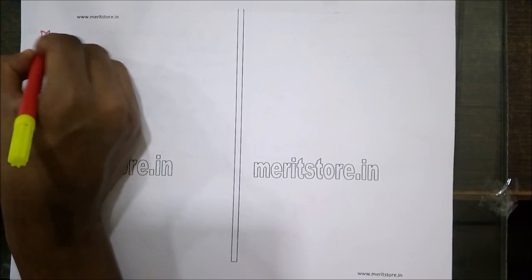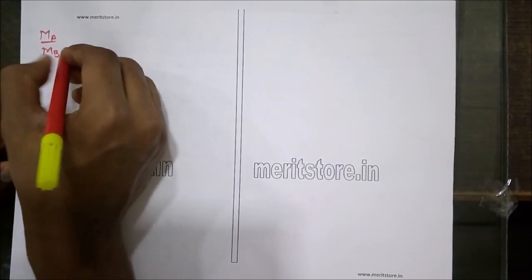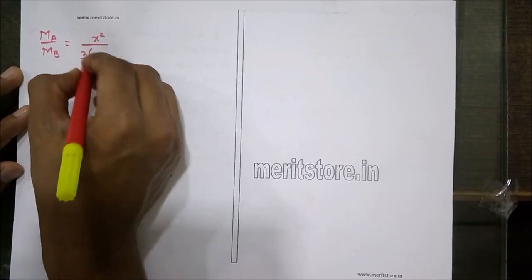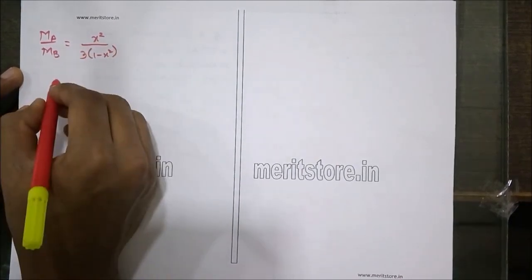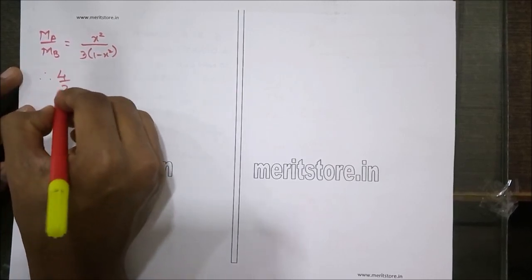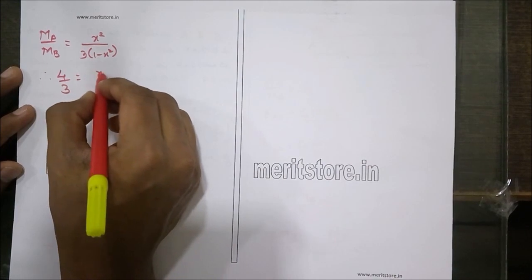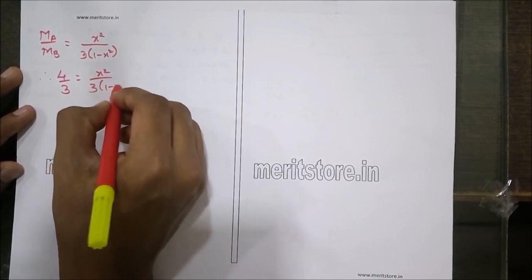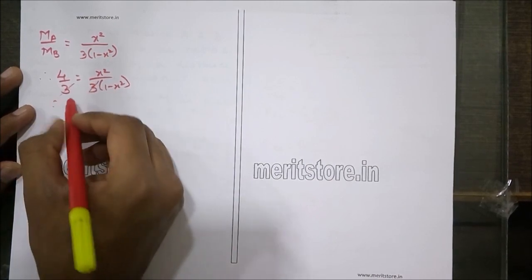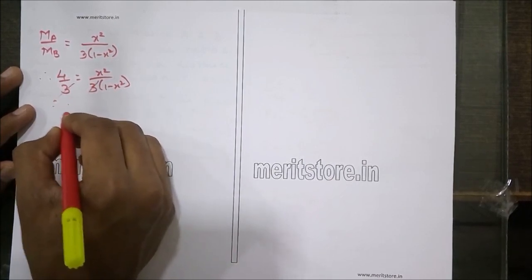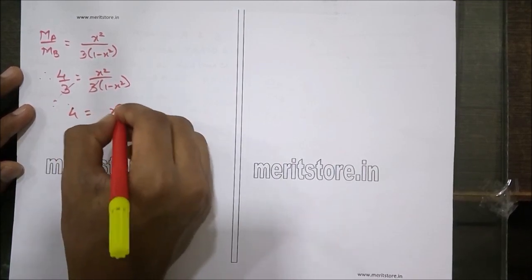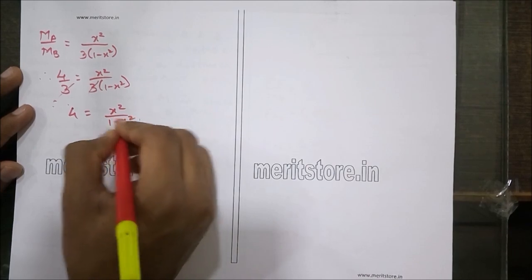Therefore MA upon MB is equal to x square upon 3 times 1 minus x square. Now the ratio of MA by MB is given as 4:3, which is equal to x square upon 3 times 1 minus x square. Now this 3 gets cancelled on both sides. Therefore 4 is equal to x square upon 1 minus x square.